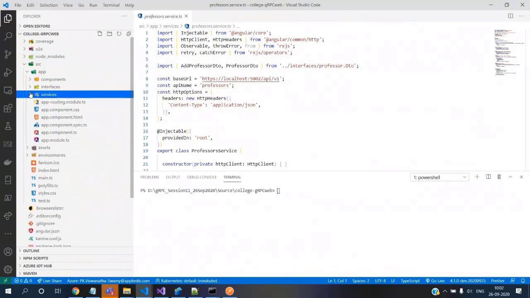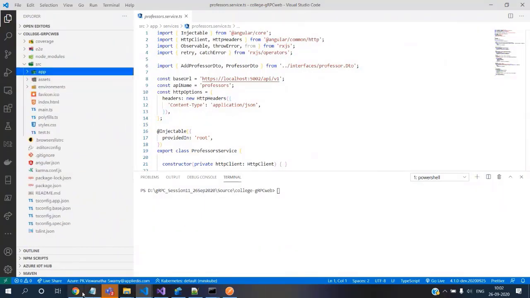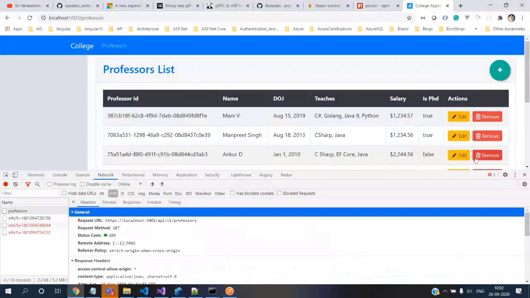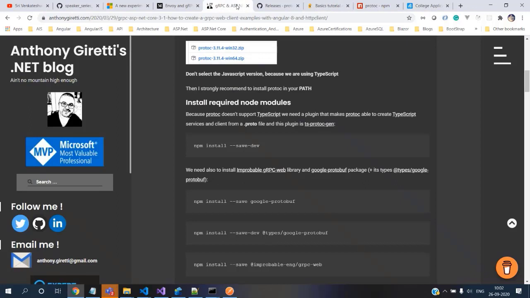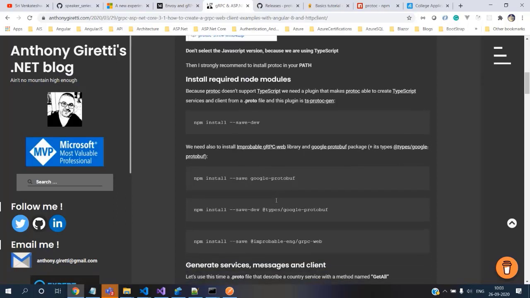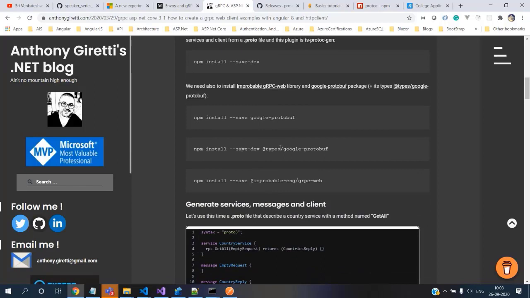The first thing we will do is follow an article. There are a lot of articles; I read 4 or 5 before developing this sample, and I picked up from multiple places. One of them I liked very much, so I am showing this one. First, we will install a few things: Google Protobuf, then the types for Google Protobuf, and then improbable-eng/grpc-web.